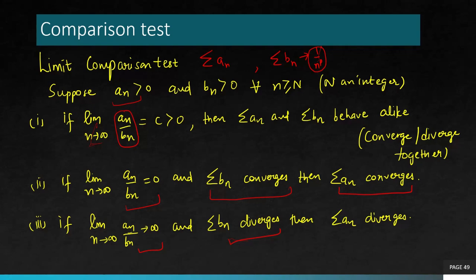Suppose in some example your limit turns out to be 0 but bn is divergent. If this combination appears, then it does not work, and vice versa, if your limit does not exist and bn is convergent. In that case, when this kind of situation happens, you have to change the series for comparison and redo the test, or use some other test. So enough with the statement. Let's apply this to the examples.